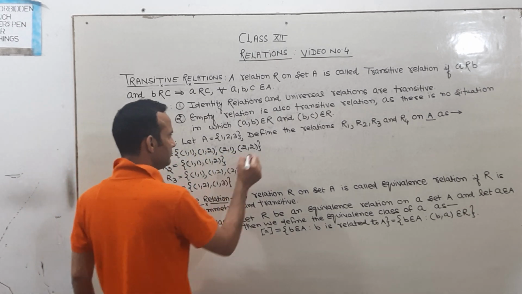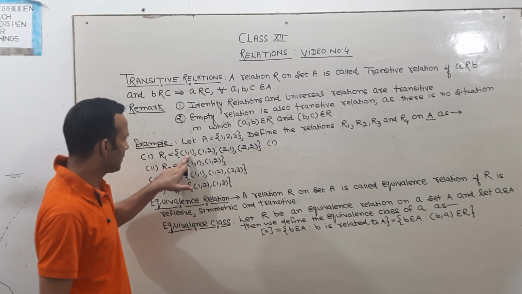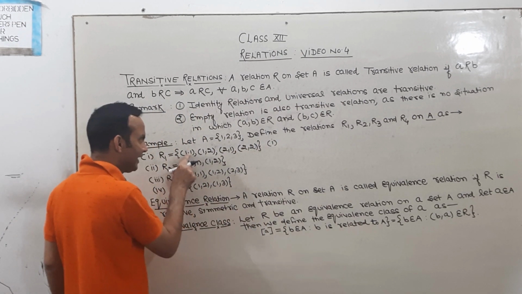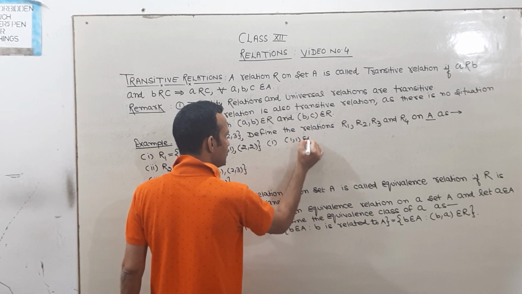See here, (1,1) means 1 is related to 1, so (1,1) belongs to R1.